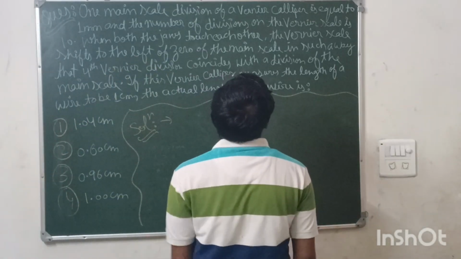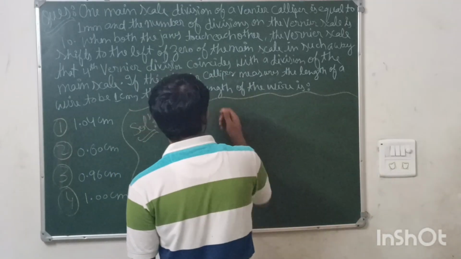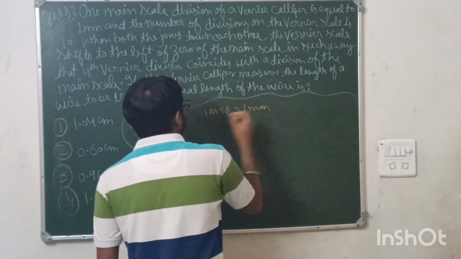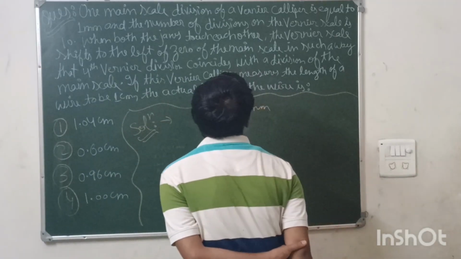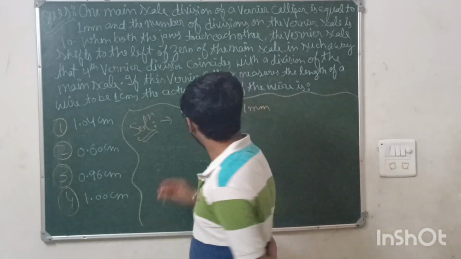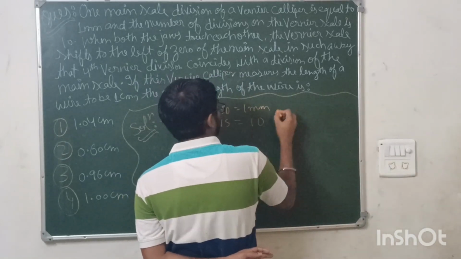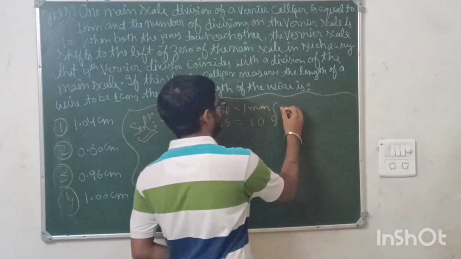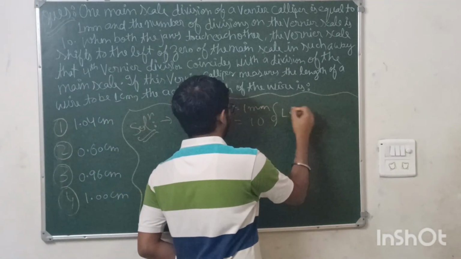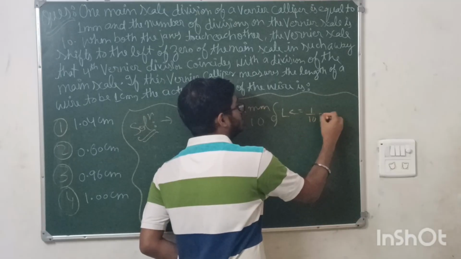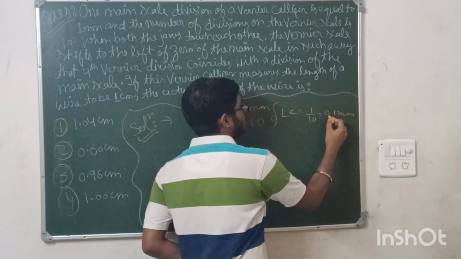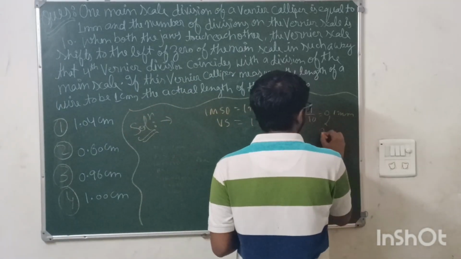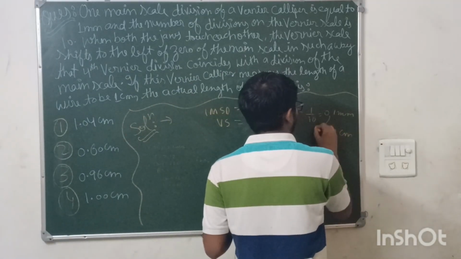One main scale division of a vernier caliper is equal to 1 millimeter. So you can note down the data that 1 MSD is 1 millimeter, and the number of divisions on the vernier scale is 10. Now from here, first of all, take out the least count. How will you take out the least count? MSD upon vernier scale divisions, it is 1 upon 10, which is 0.1 millimeters. You can convert this into centimeters because the answer has to be in centimeters only. So 0.01 centimeters.